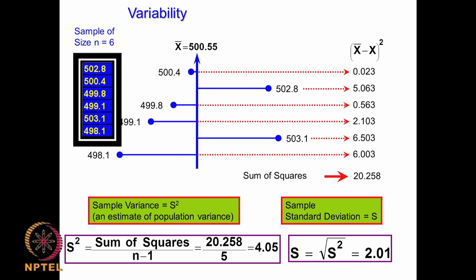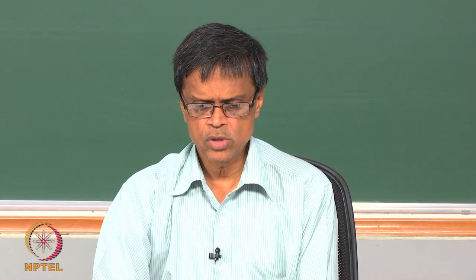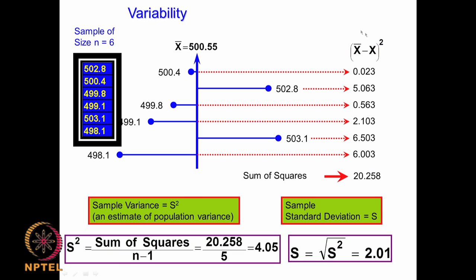So that will give you a very large spread, and that is going to give you a very large standard deviation. Whereas if the heights of the students are very close to 5.5, 5.6 or 5.4 or 5.3, the variations are going to be very small, then the standard deviation of this data set is also going to be very small. So how do you calculate that? You must have studied it a long time back.